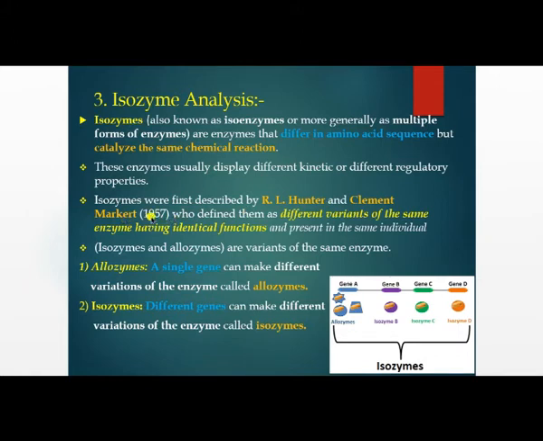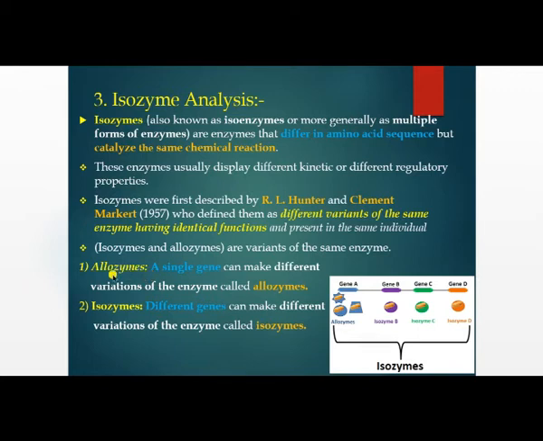These variations, meaning one enzyme and its different forms with different structures, are categorized into two types. The first one is isoenzyme and the other one is alloenzyme. Okay, we'll see about alloenzyme. What is meant by alloenzymes?